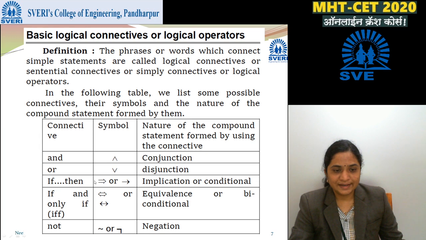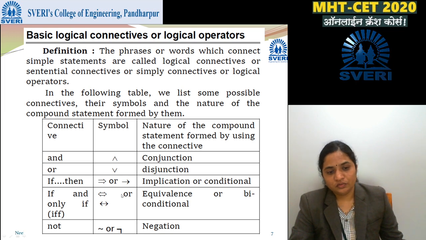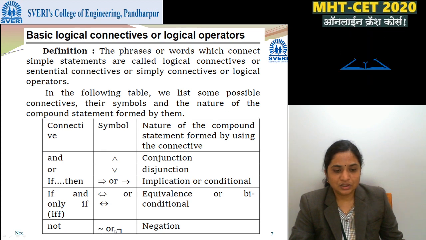If-then: the symbol is implies, or a simple straight arrow, and the nature is implication or conditional. If and only if: the symbol is this double arrow, it is equivalence or biconditional. And NOT is negation, denoted by theta or simply this. These are the signs.